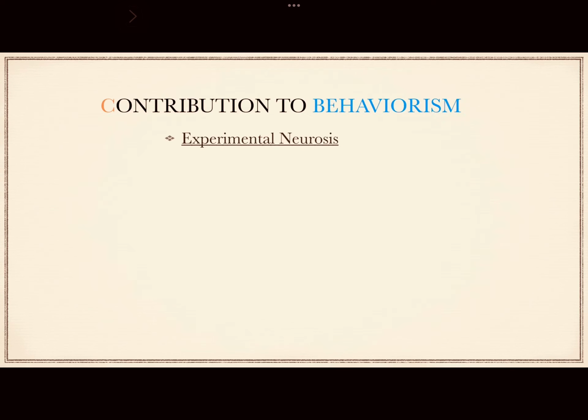Experimental neurosis is a lab procedure where Pavlov tested an animal for the deterioration of its behavior. He concludes that when an animal is unable to distinguish the unconditioned stimulus from the conditioned stimulus, the excitatory and the inhibitory tendencies will conflict, resulting in a breakdown of the animal's behavior. Pavlov speculated much human abnormal behavior was caused by a breakdown of inhibitory processes in the brain. He adds that how an organism responds to conflict is determined by the type of nervous system they possess.